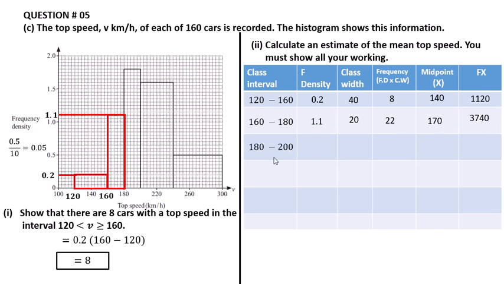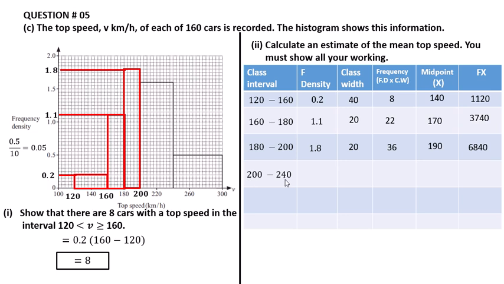And the next class is 180 to 200. Here is 200, and draw a graph like this, and this frequency density is equal to 1.8. So frequency density is 1.8 and class width is 20, and the frequency is 36, midpoint is 190, and f of x value is 6840.